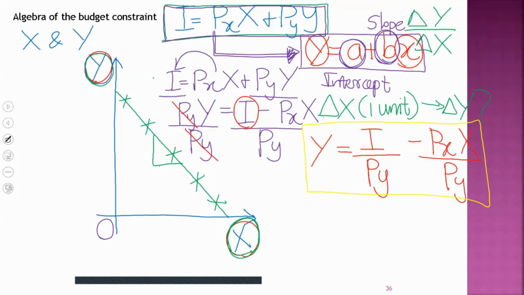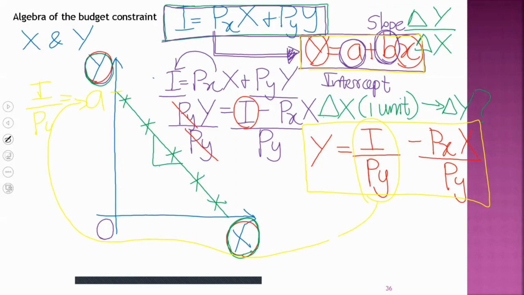So compare the mathematical notation we gave for a linear function. Let's recall it. Y equals a plus bx. So y is there on the left hand side. A, which is the intercept. What is the term in our new function which is related to the intercept? I over py is the intercept in our new budget line formula.